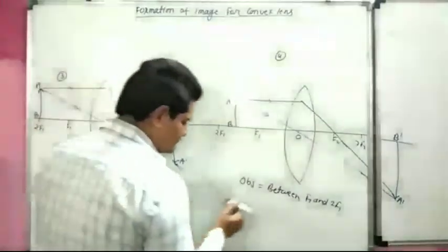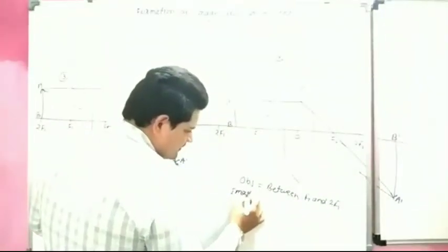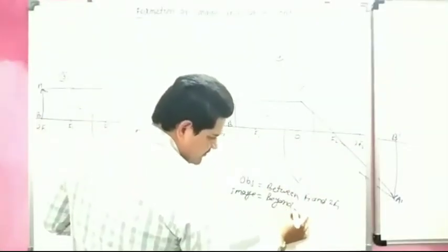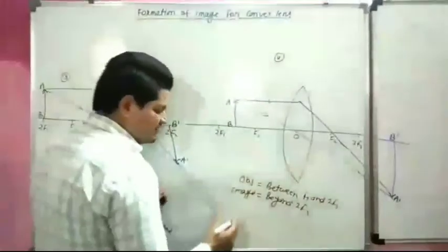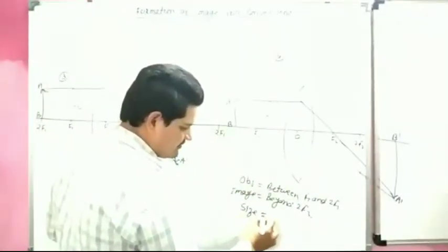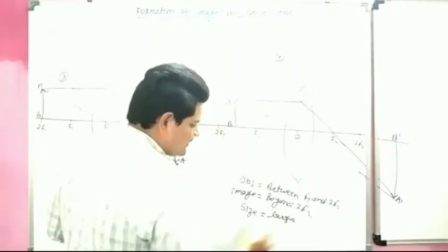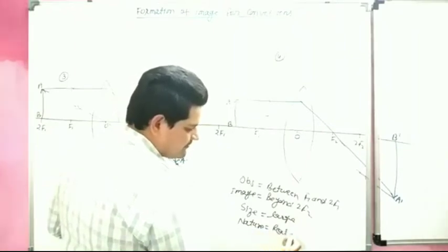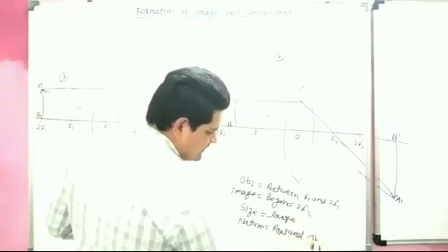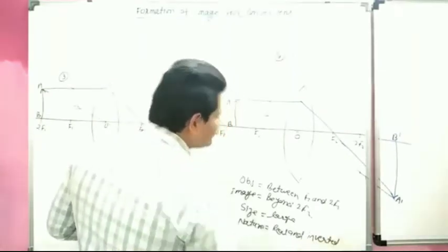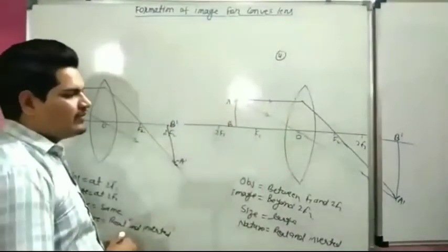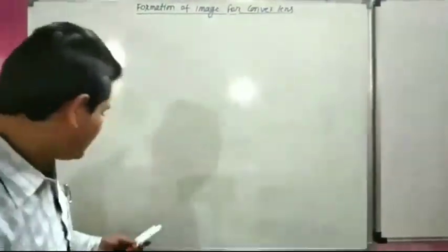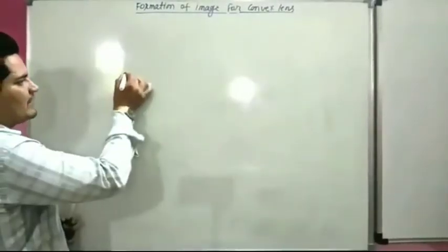So image forms beyond 2f2. Size is large. Nature again real and inverted. This is our fourth case. Now we will start our fifth case.